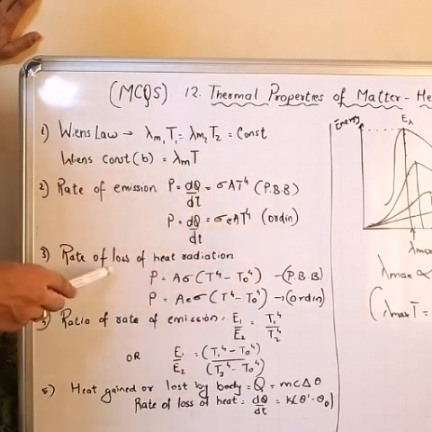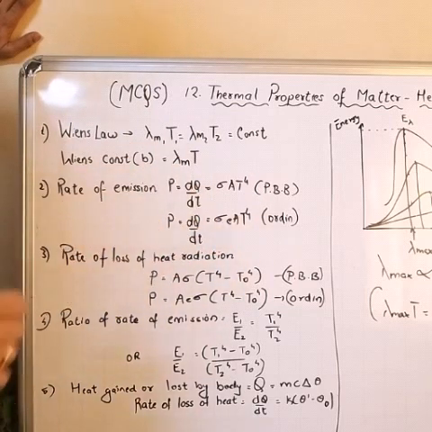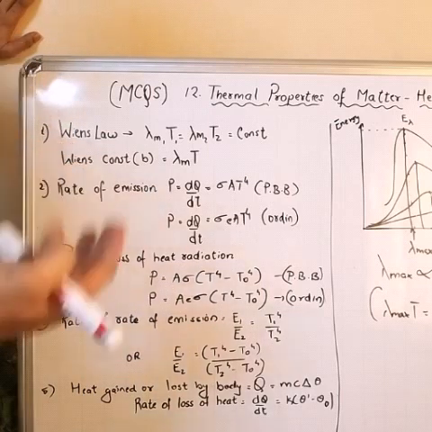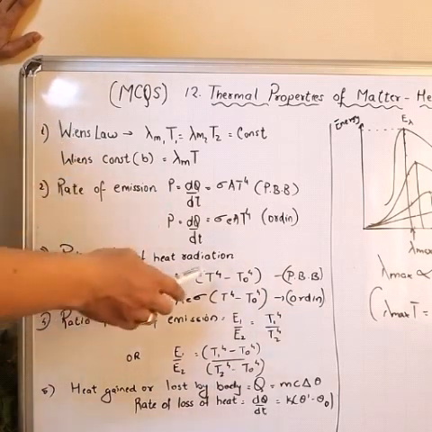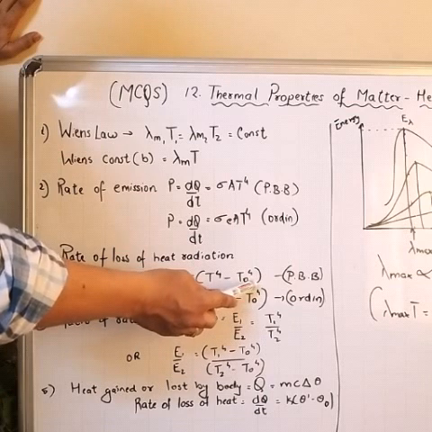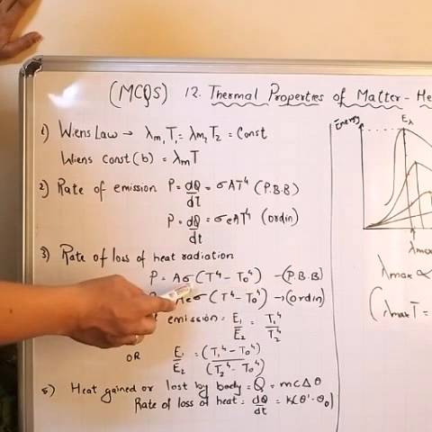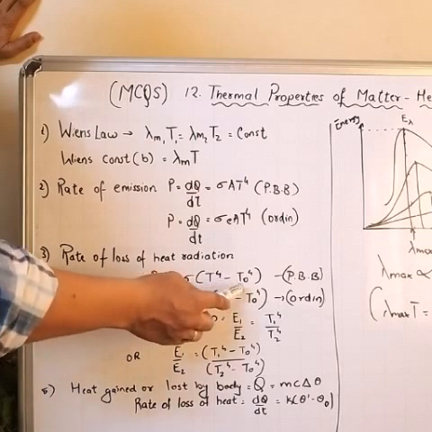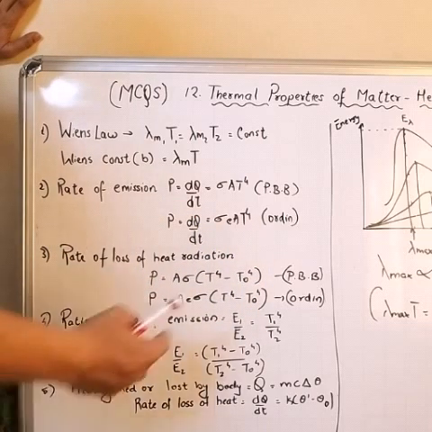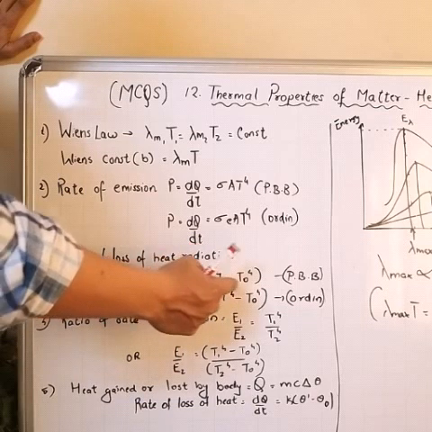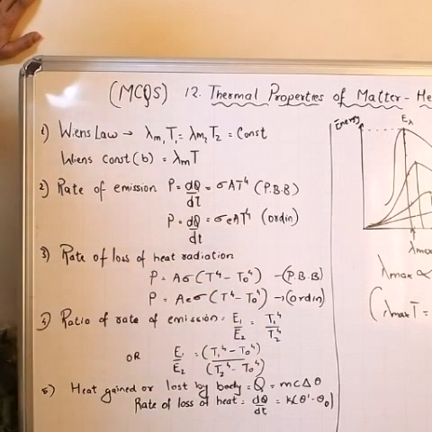Now the rate of loss of heat by radiation. If you want to find how much heat is lost, because the room temperature will be given, then I will use this formula: P equal to A sigma times T raised to 4 minus T0 raised to 4. T is the body temperature, T0 is the surrounding temperature.